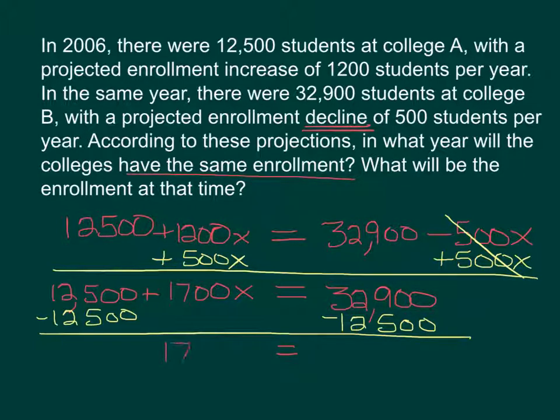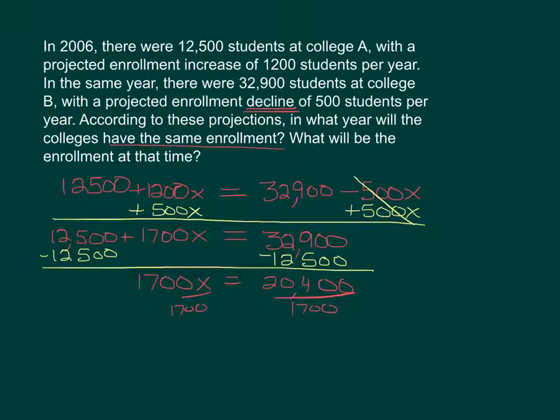So we've got 1,700X on the left, and on the right, we've got 20,400. Divide both sides by 1,700. Let's shrink this a little bit. And hopefully this comes out nicely. We've got X equals 12. And so we've got to be careful.